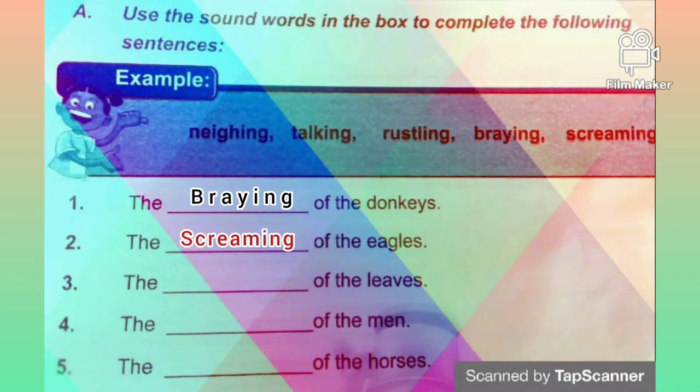Alright, let's take the last one so we can leave the others for you to answer. We have the dash of the leaves. The answer is rustling, the rustling of the leaves. Do you understand that now? So we have name and talking. So you can actually tell which of them belongs to the word given. Alright, let's go to the next one.